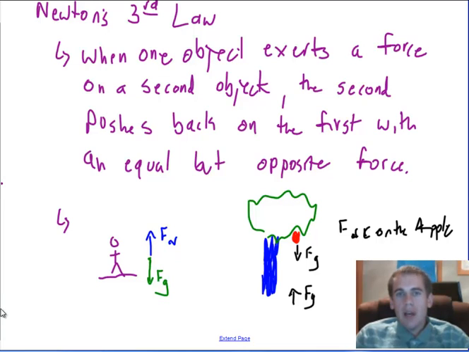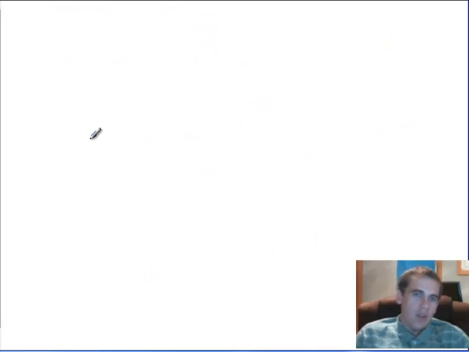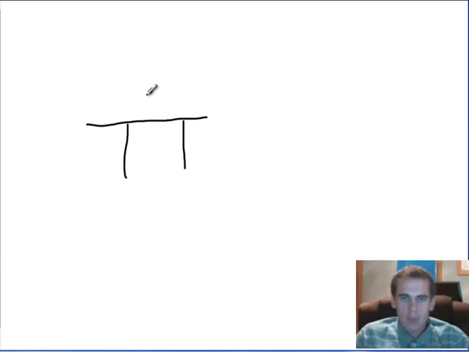Now, what about Newton's third law then when you have a book sitting on a table? Right? Wow, that's a really horrible table. Okay, so let's try that again. So you got a book sitting on a table. That's so not much better.